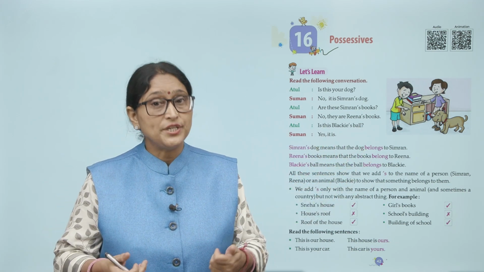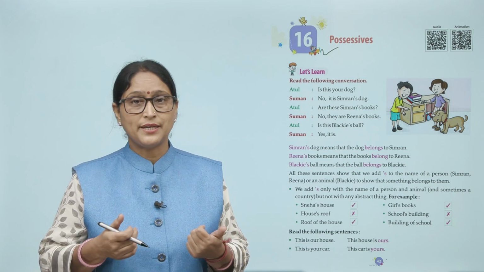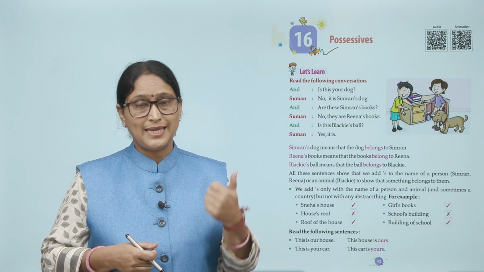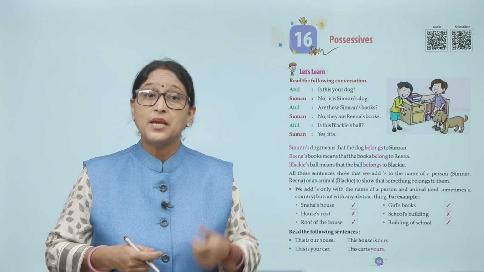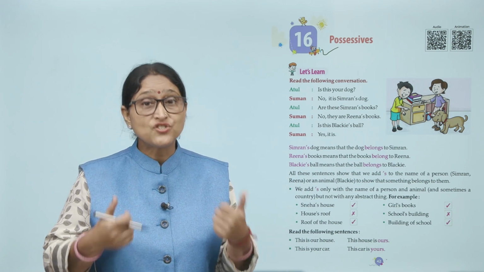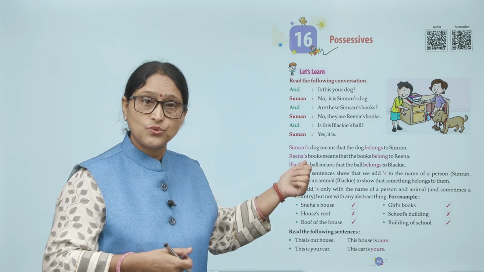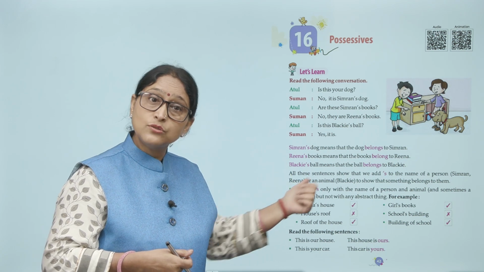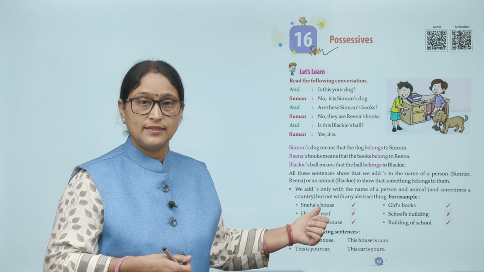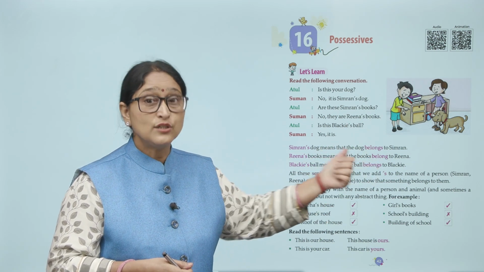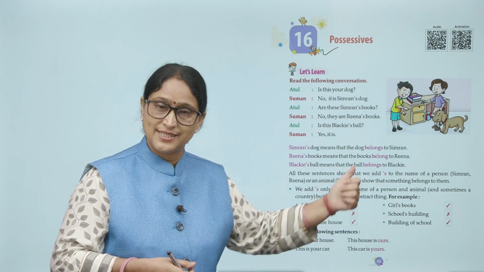We add S only with the name of a person and animal. केवल person का या animal का name होगा तब हम उस S को use करेंगे, apostrophe S को. And sometimes a country, country का भी कभी-कभी हो जाता है नाम, but not with any abstract thing. Abstract thing के साथ नहीं करेंगे. For example, Sneha's house. This is correct sentence. House's roof. No, it's wrong. Roof of the house. Yes, it's correct. Girls' books. Correct. School's building. No, it's wrong. Building of a school. This is the correct way.